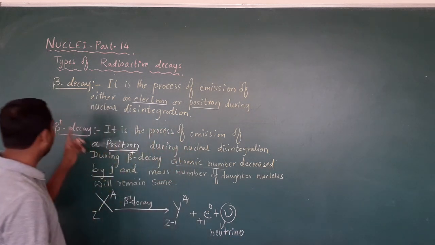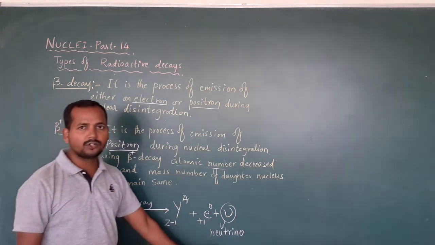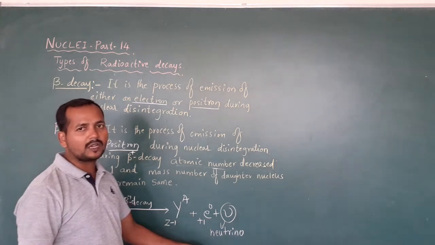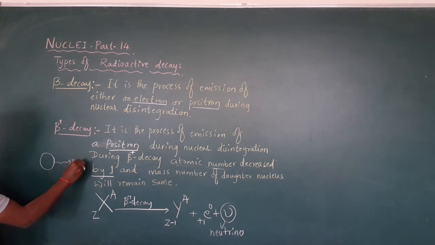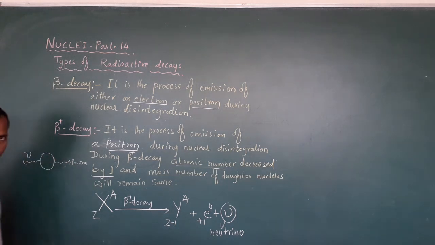In beta negative, an antineutrino will come. In beta positive, a neutrino will be emitted. This is the important term. Again, why does the neutrino come? The same concept. The nucleus emits a positron, and when it loses one positron, it becomes negative, so it will be unstable. To become stable, another particle should be emitted in the opposite direction. That is called a neutrino here, and we have a sustained nucleus.